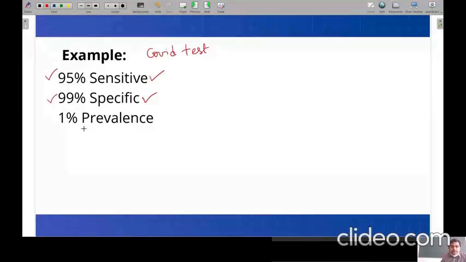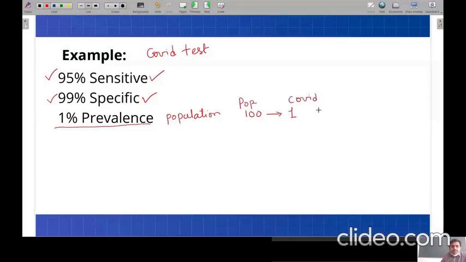And this 1% prevalence is talking about the people affected in the population. Suppose 1% means for every 100 population there is one person who is affected by COVID. This is all about the information given by this 1% prevalence.